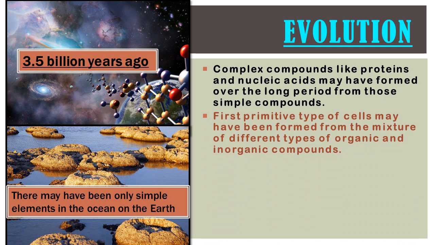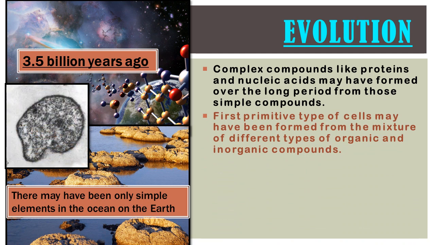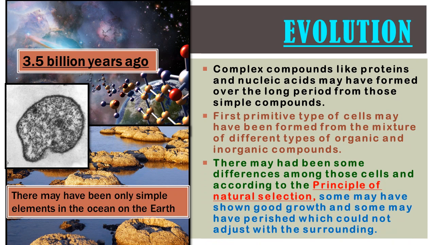The first primitive type of cells, primitive meaning very basic or simple, may have been formed from the mixture of different types of organic and inorganic compounds like proteins and other compounds. The number of those cells may have increased at the cost of surrounding chemicals, and there may have been some differences among those cells.